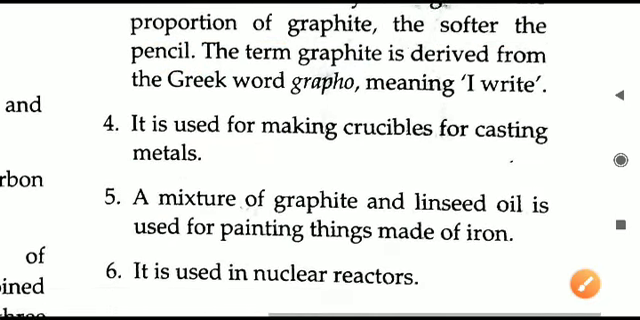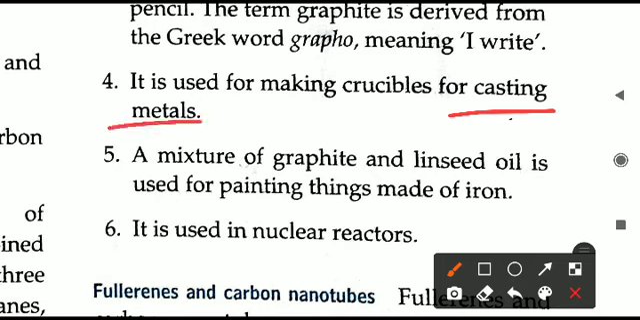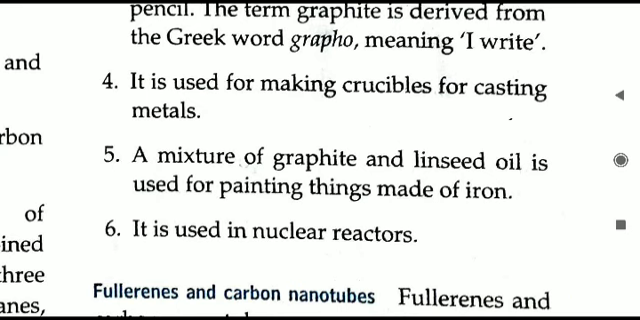So that is all. Point number 4 now, it is used for making crucibles for casting metal. Crucibles are small containers in which metals can be cast. Casting metal means giving a proper shape to the metal. When different objects are being made, the shape is given to the metal. So liquid metal is put in this crucible, and then on cooling, the metal will take that shape, and then that object is ready to be sold in the market.